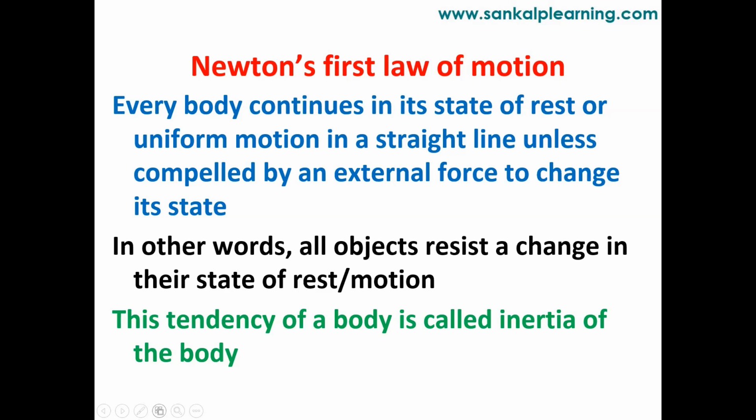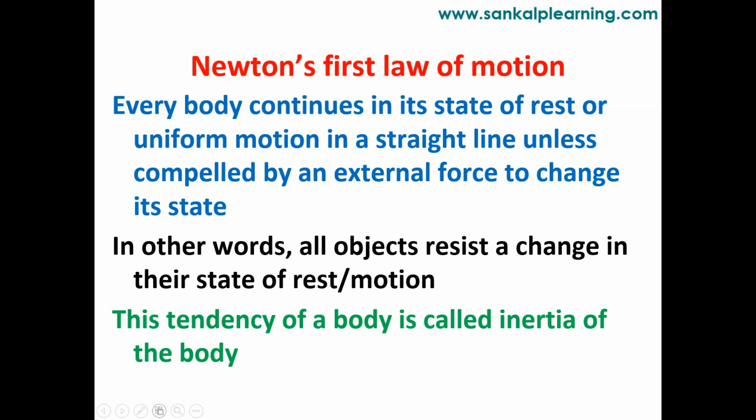Next, what property are we seeing here? The body is resisting the change. Resisting means opposing, whether coming to rest or coming to motion. This property you see in the body is called inertia of the body. Inertia is the tendency of the body to stay in the state of rest or to stay in the state of motion. It is called inertia.